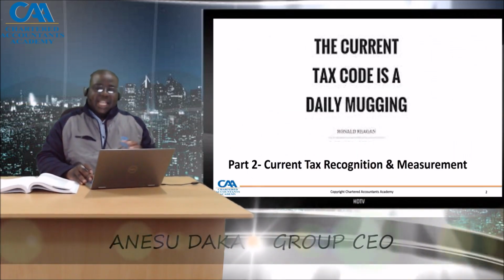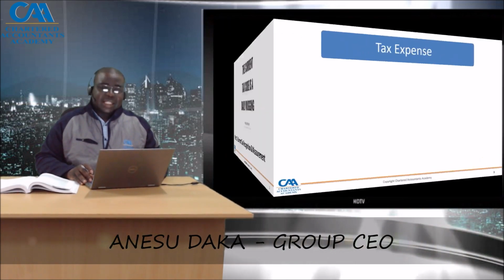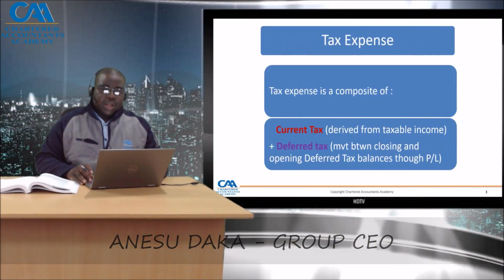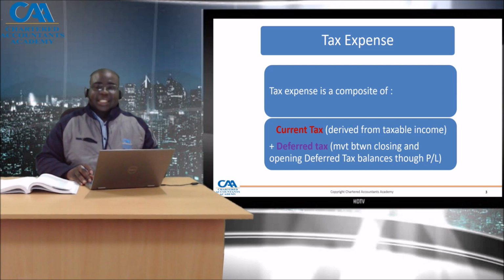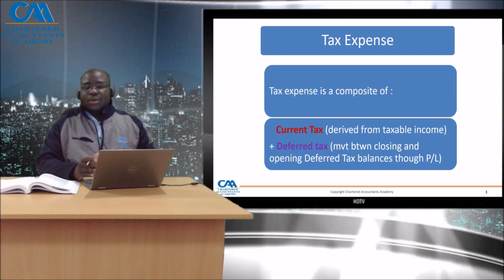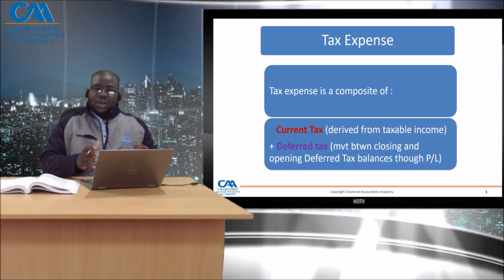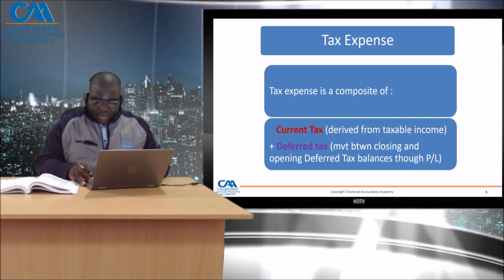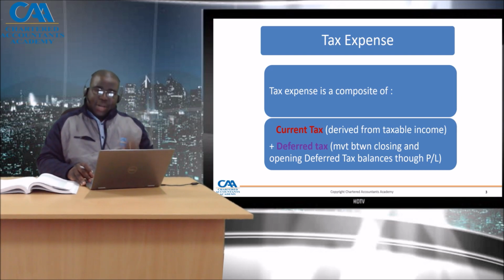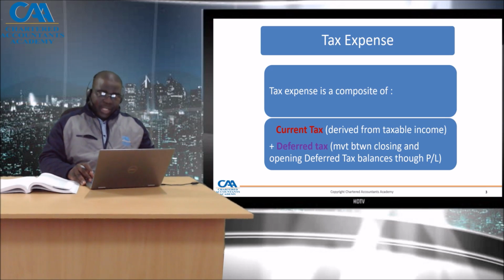So let's come back and emphasize again. Our tax expense should include current tax and deferred tax. So in a year of assessment or in an accounting period, an entity can make income from capital assets, either through sale, disposal of an asset like a building or land, or revaluation or fair value of investment property. And that income is recognized as other income in the profit and loss or in the other comprehensive income.